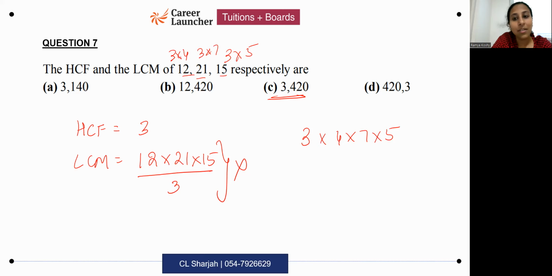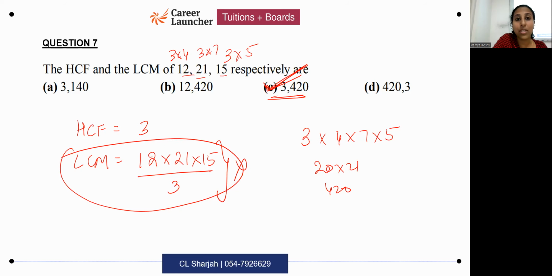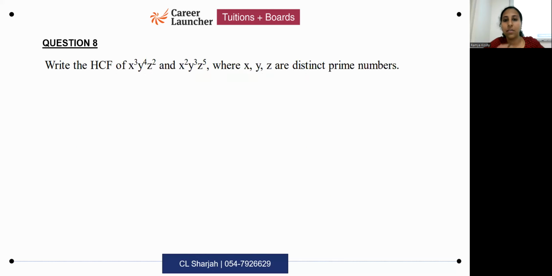Correct? So you get 20 into 21, which is 420. All right. Nobody gave me a wrong answer, but there are many of you who did not answer. So I hope you are not thinking of this method. If you are thinking of this, it is wrong. All right? Okay. Try this one.